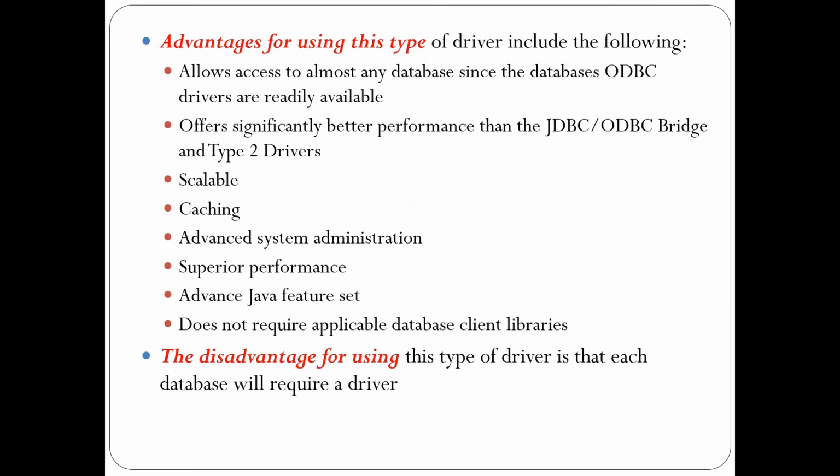Advantage of using type 4 driver is that it allows access to almost any database. The database ODBC driver is already available. As we saw, the ODBC driver is already available in each and every client machine, and it gives better performance than the type 1 driver and type 2 driver. It is scalable, with caching, advanced system administration and superior performance. Advanced Java feature sets are available and it does not require database client libraries. The disadvantage of using this type of driver is that each database requires a specific driver.